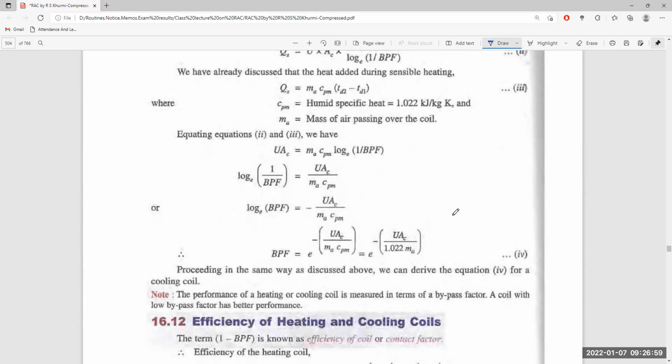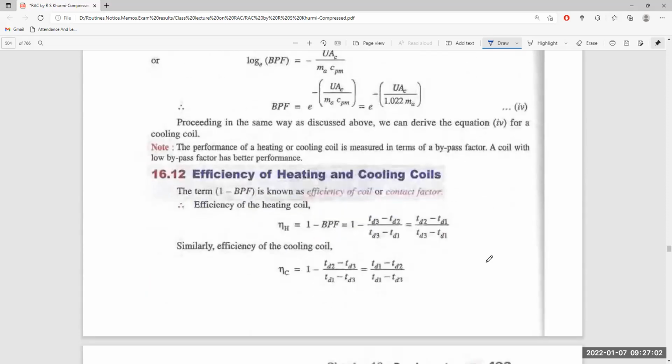Similarly, in the same way, we can derive the equation for the cooling coil. Now, what is the efficiency of the cooling and heating coil? The term 1 minus BPF is defined as the efficiency of the coil, or contact factor.